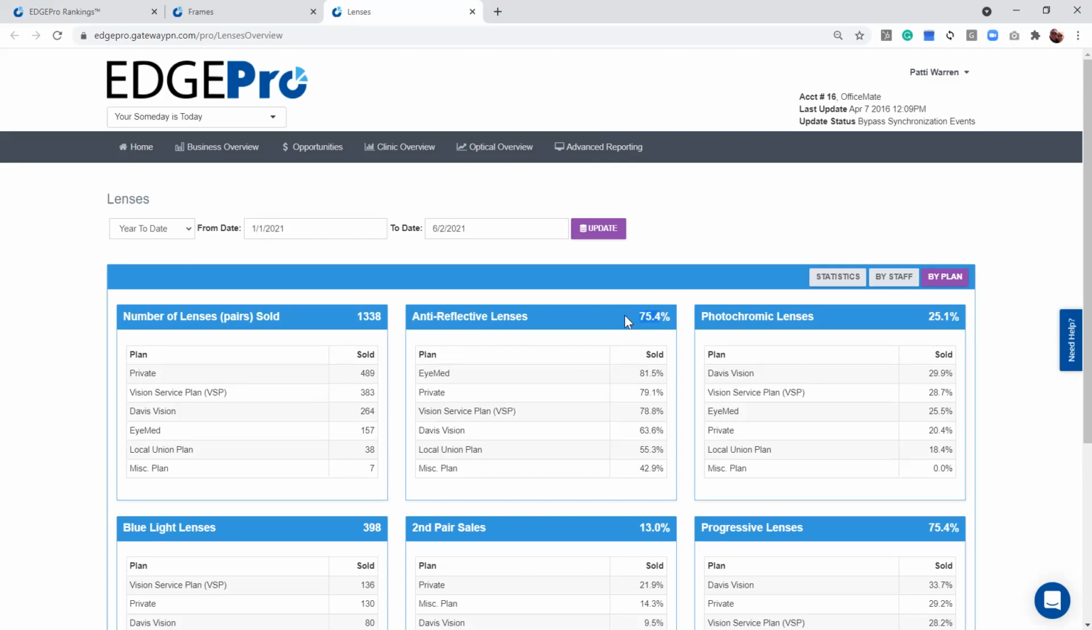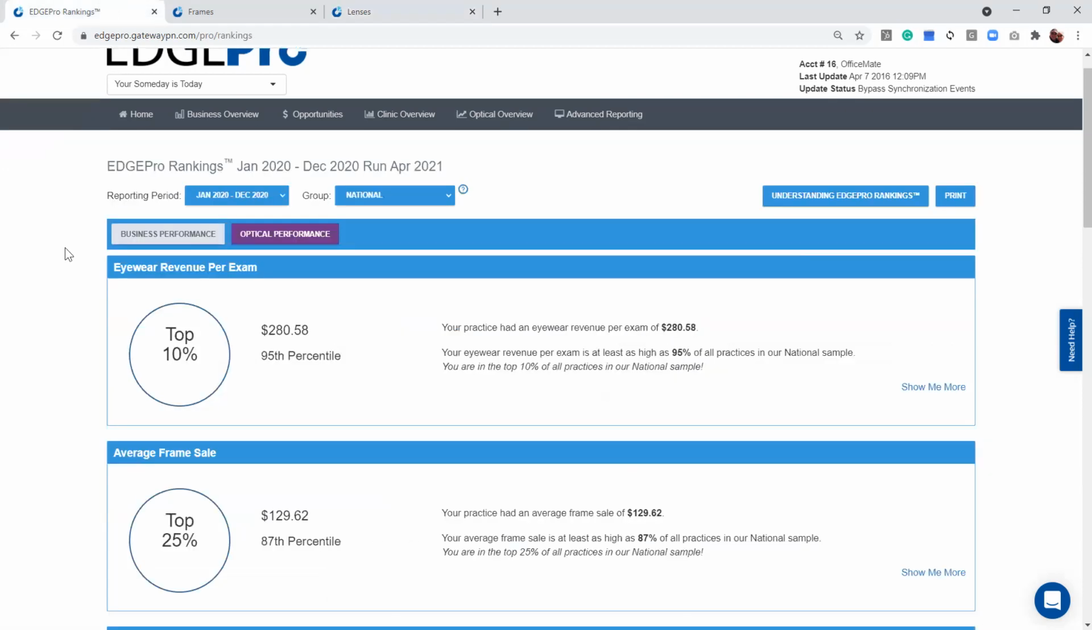So if our goal was to get to 83%, well, we're already 81.5 with IMED. We're 79 with private pay, 78 with VSP. We're 63 with our Davis Vision. So if you focus on Davis Vision patients and try to increase the anti-reflective coatings, let's say up to where VSP is at, it's going to increase your overall percentage for anti-reflective coatings. So that's how you can use EDGEPro Rankings to understand where other EDGEPro users are at, and how you stack up to them.